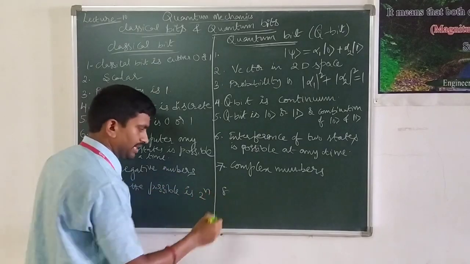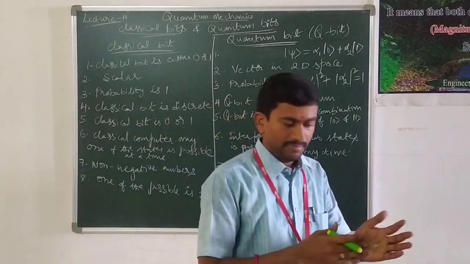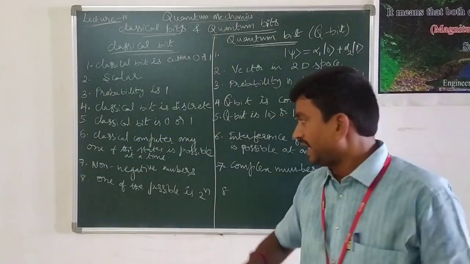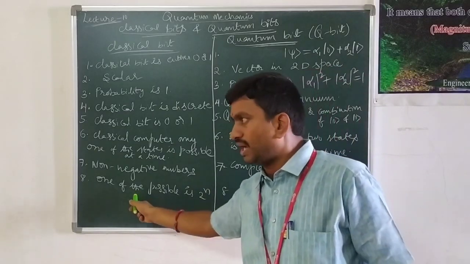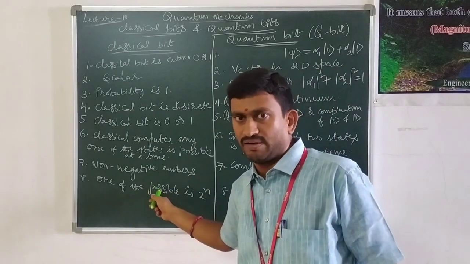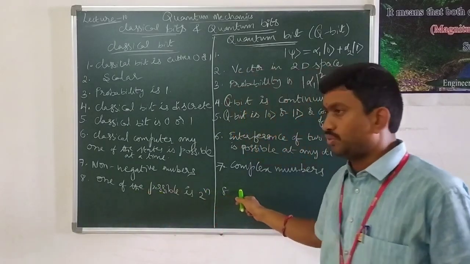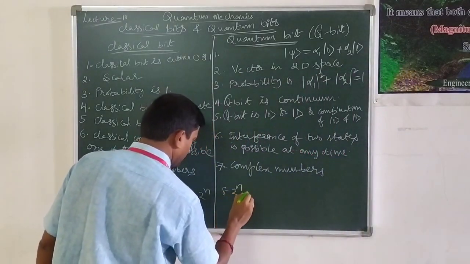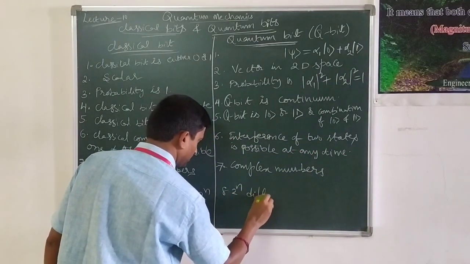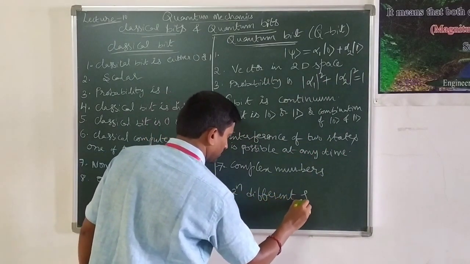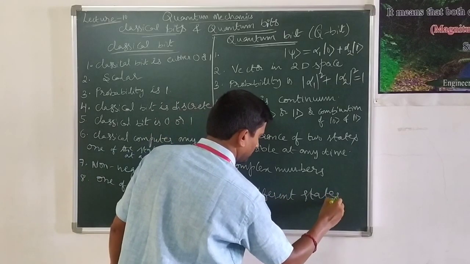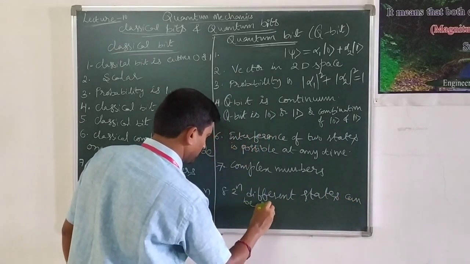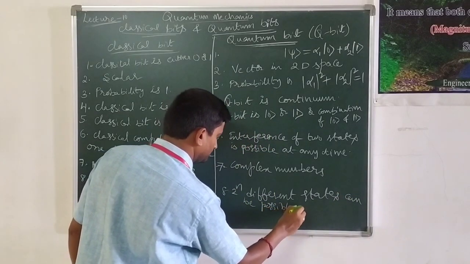Whereas in the quantum case, 2 power n different states can be possible at a time.